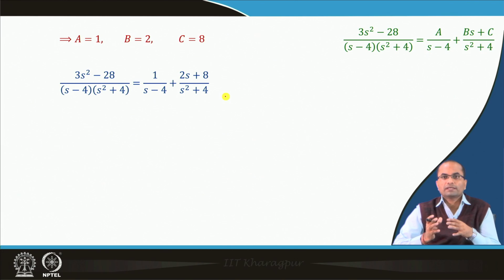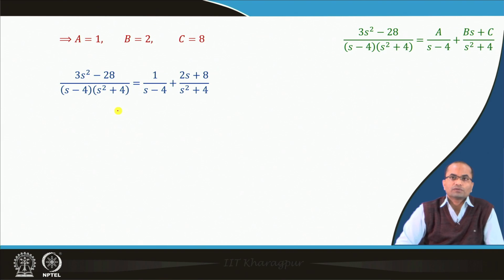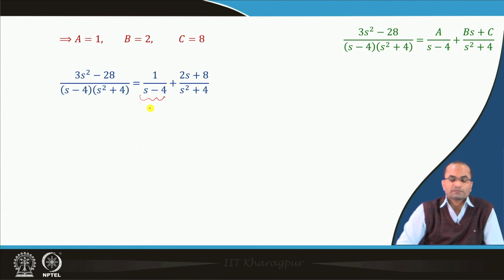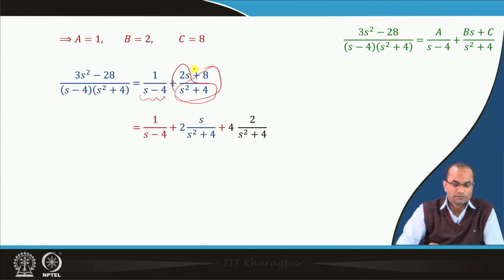The main work here is to get these partial fractions. Once we have done the partial fractions, it is just a matter of inverting, because we know whose Laplace transform is 1 over s − 4, and here we can further write 2s over s² + 4 and then 8 over s² + 4.